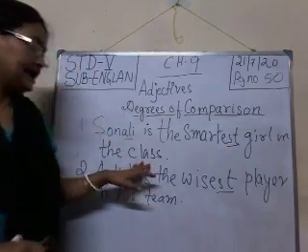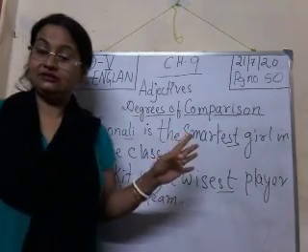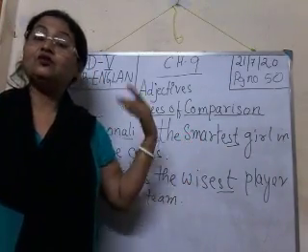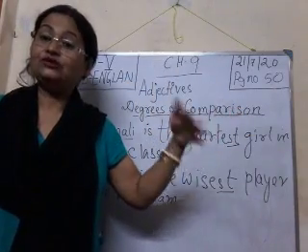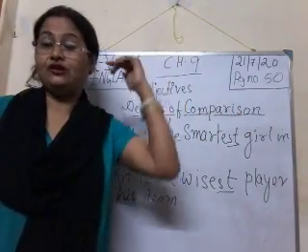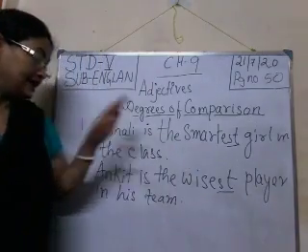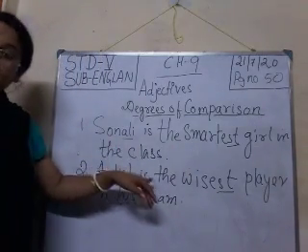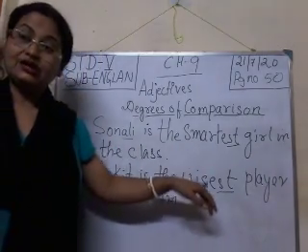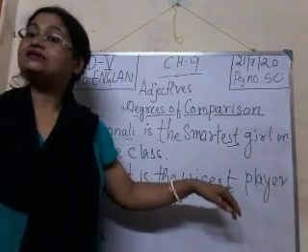Means in the class there are not only two students, there are more than 3 students. More than 2 means 3, 4, 5, 6 up to 40, 45 children are there in a class, isn't it? Likewise here Ankit's quality is shown in the highest form.